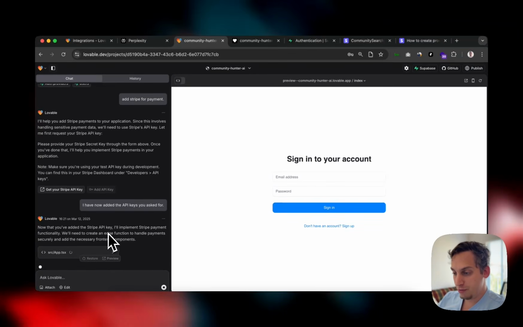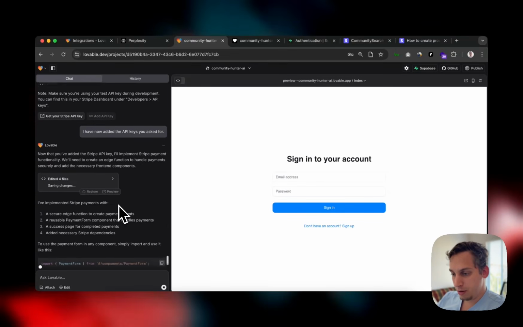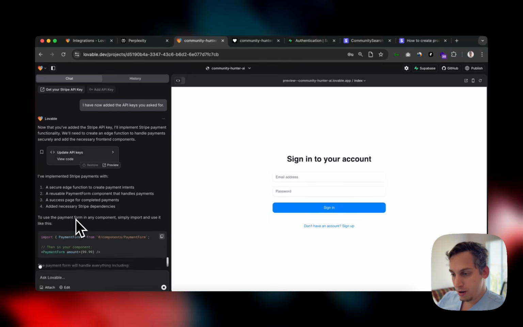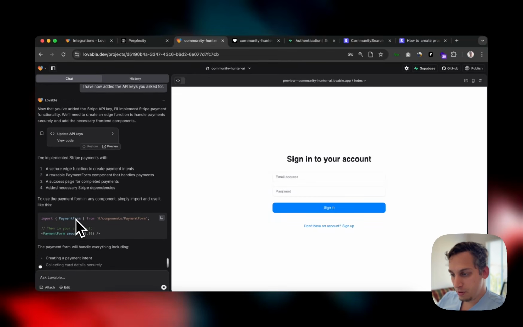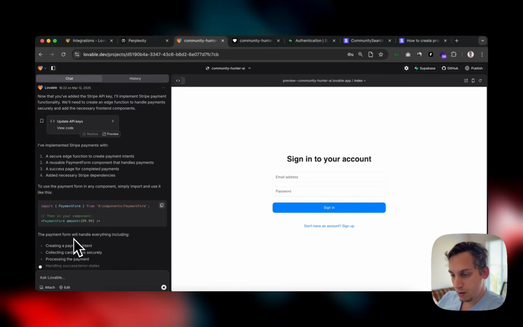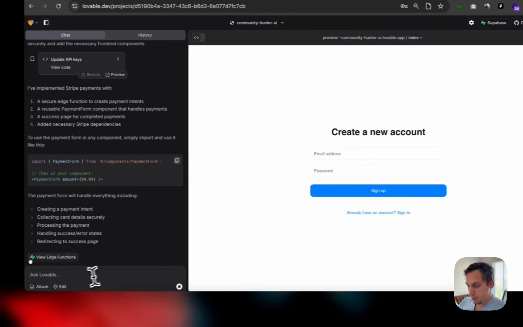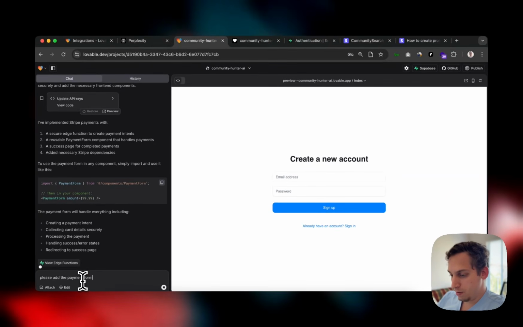And now that we've added this Stripe API key, I'll implement Stripe payment functionality. We'll need to create an edge function in Supabase to handle payments securely and add the necessary front-end components. So I've implemented Stripe payments with a secure edge function, a reusable payment form, and a success page for completed payments. So to use the payment form in the components, simply import and use it like this. So let's just do, I want to please add the payment form as part of the sign up process.